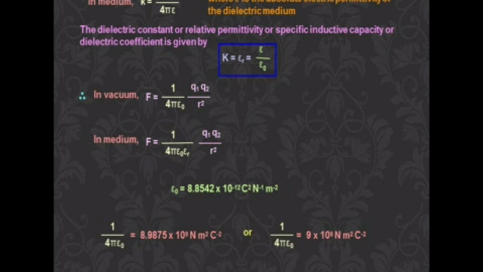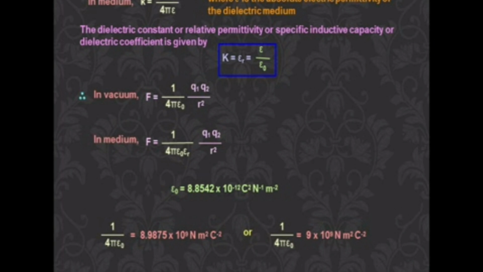The gravitational constant G equals, you know that value, 6.626 into 10 to the power of minus 11 Newton meter square kilogram power minus 2. But for charges, the K value is 9 into 10 to the power of 9 Newton meter square coulomb inverse 2, that is, coulomb square inverse. So this is for the two charges in Coulomb's law. The gravitational force acting between two masses is independent of the medium.